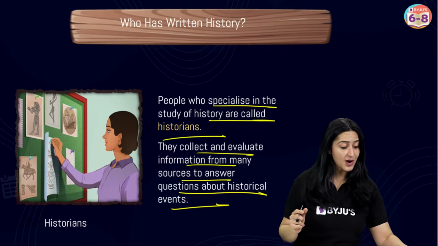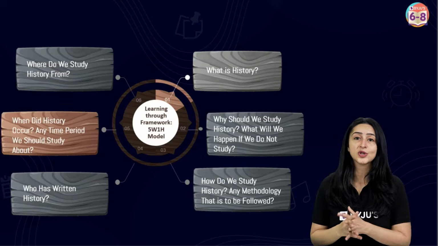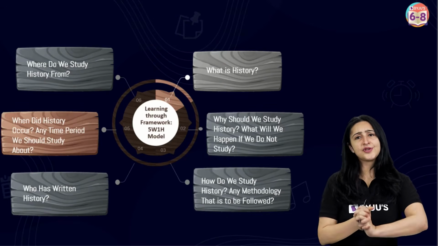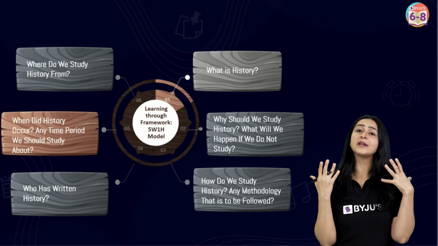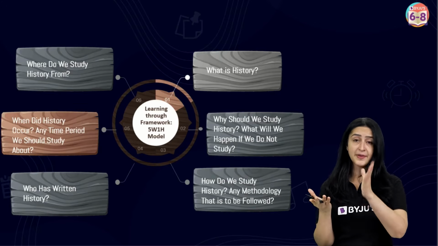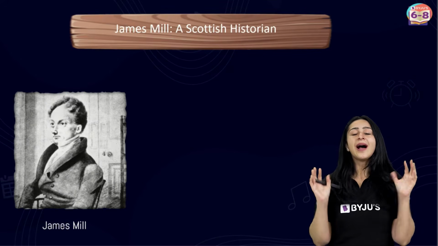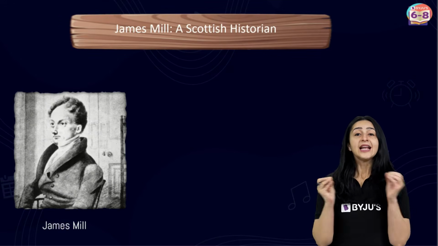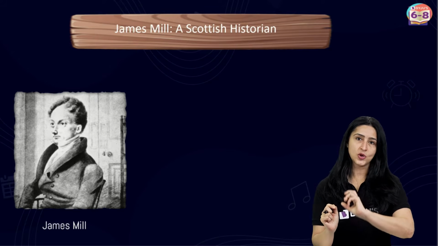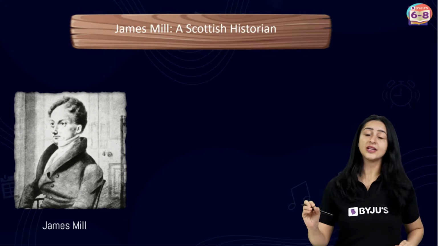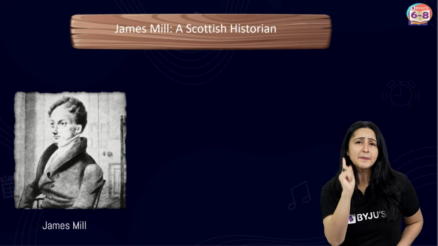Now let's move on to our next question, or our fifth question, which is when did history occur, and is there any particular time period that we should study about or focus on? Okay, so to understand this question, let's first talk about some historians. Now, actually, speaking of historians, there was one particular historian who was of special interest.